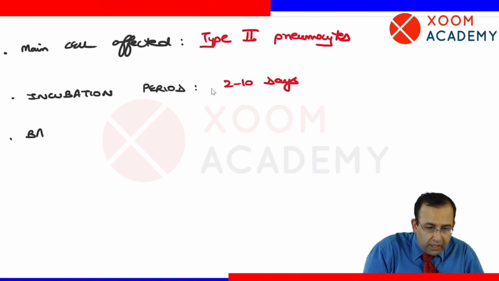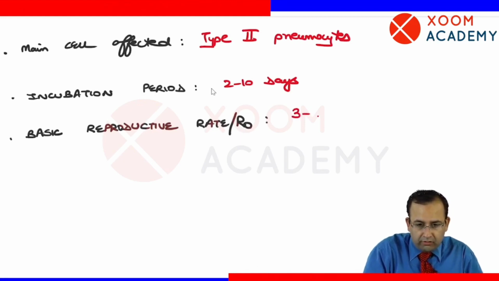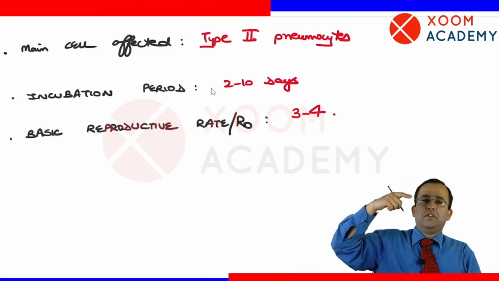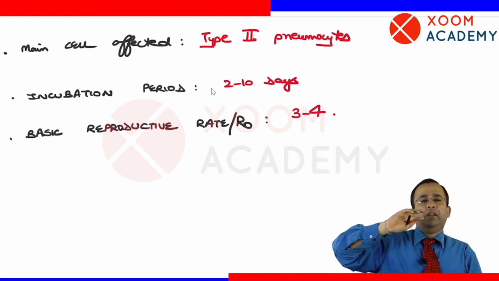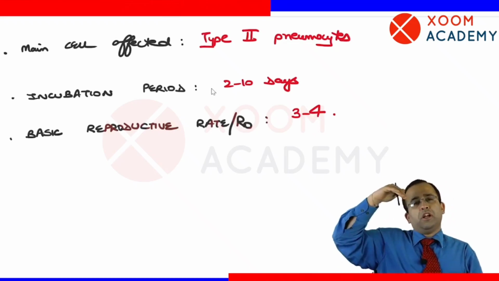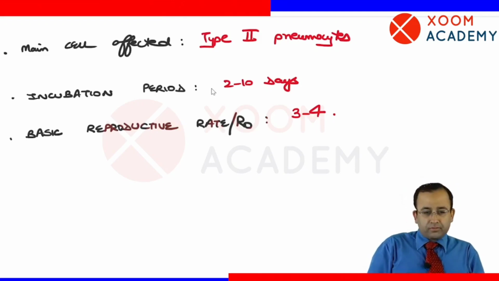So COVID-19 has a high basic reproductive rate or R naught of 3 to 4. This is an exponential increase in cases. Mutated COVID-19 like Delta virus, Omicron, unka to basic reproductive rate or R naught was even higher, 5 to 6. This is non-mutated 3 to 4.